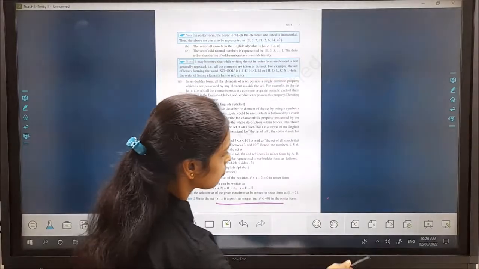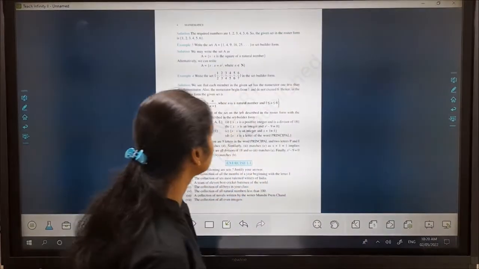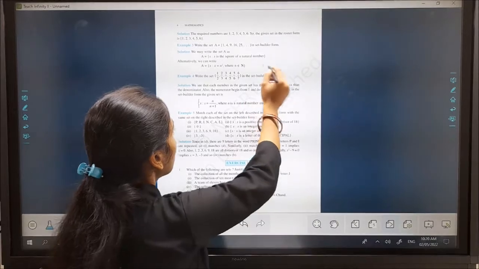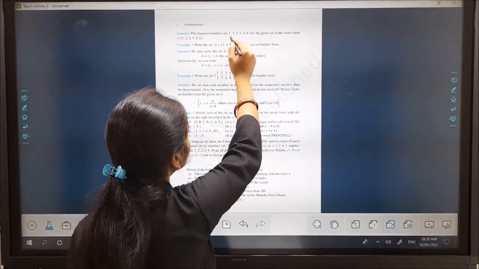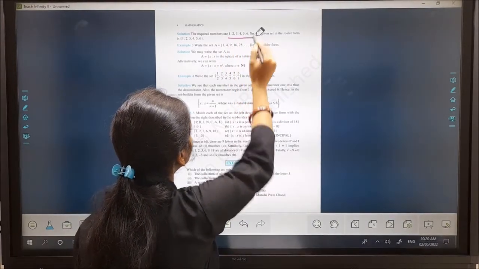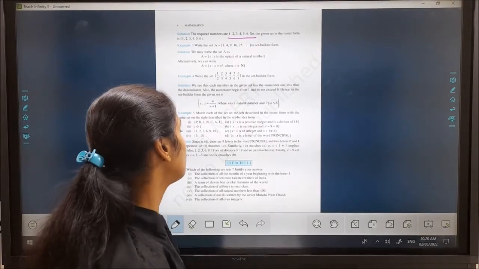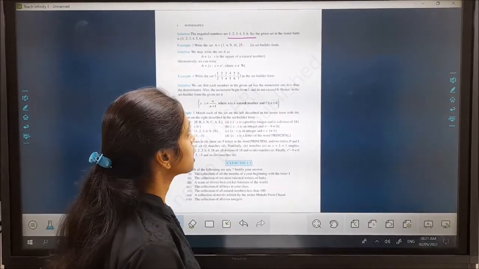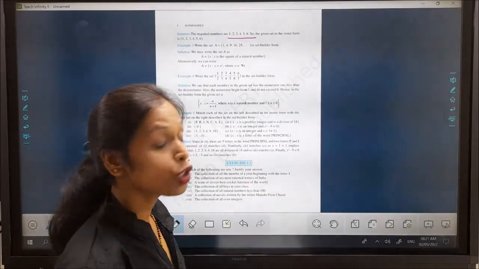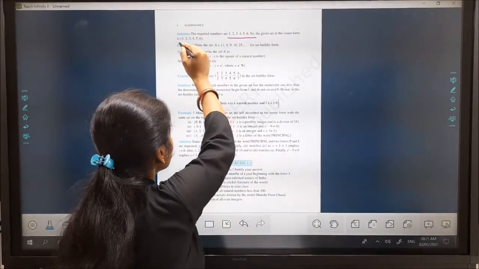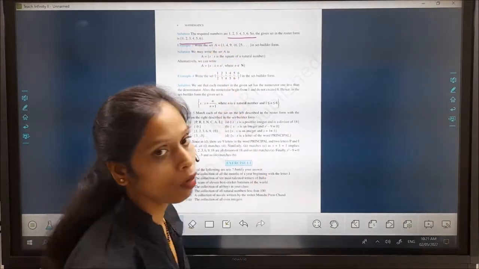Okay, then 1, 2, 3, 4, 5, 6 is the roster form, and we represent a set in such a form.